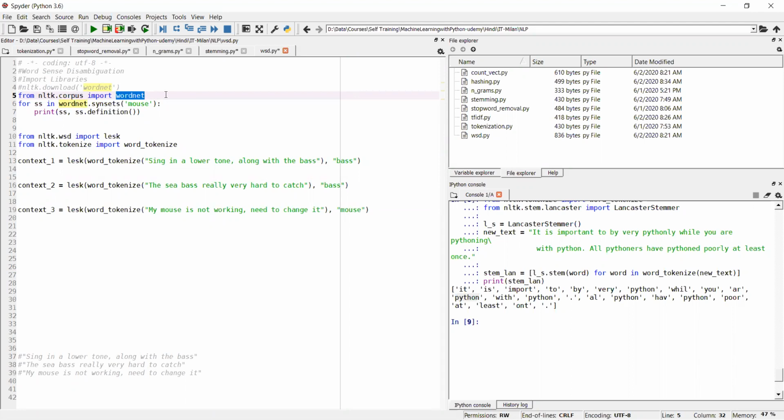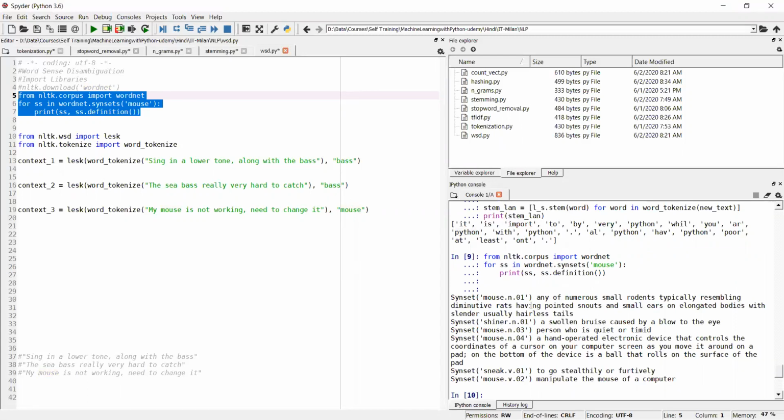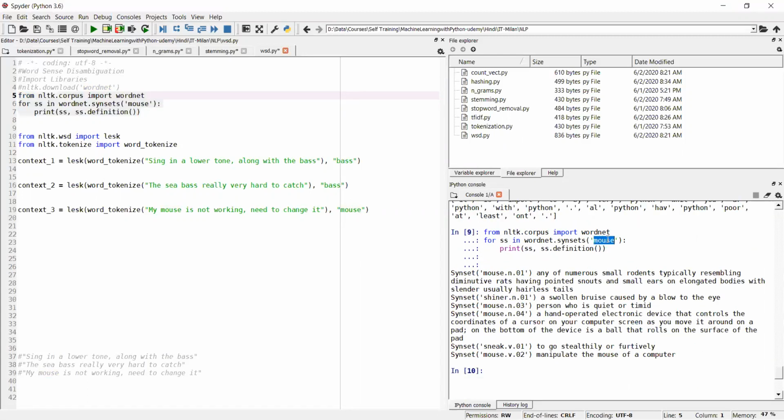Now, what is this WordNet? It has a collection of many words and the contexts in which they are used. For example, for mouse, I want to extract. I will just print it and then I will explain. See, for the word mouse, how many different kinds of context it has printed. You can say it's a kind of database which has the list of contexts for each word.